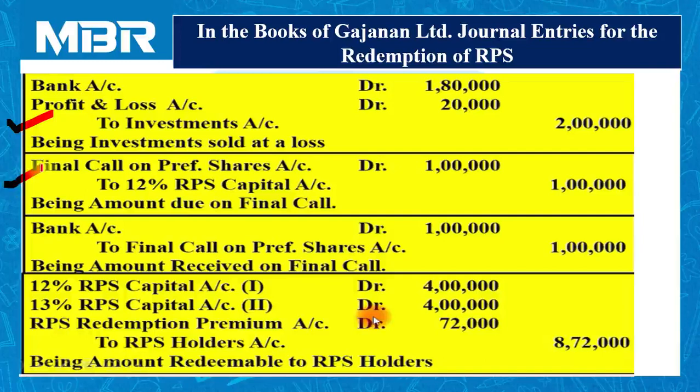We have received rupees 1 lakh on final call. Final call on preference shares account debited to 12% RPS capital account. We have received the amount on final call. Bank account debited to final call on preference shares account. Then the amount payable to the holders of RPS: 12% RPS capital account debited, 13% RPS capital account debited, RPS redemption premium account debited to RPS holders account 8,72,000.